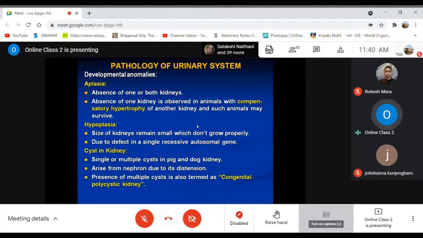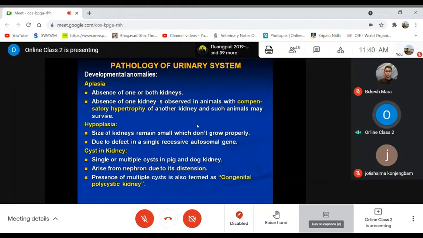It remains small due to some defects in the recessive or autosomal gene, right? So the kidney may remain small and cannot grow up to the mature level. Then next is cyst in the kidney. Cyst, bladder-like, fluid-filled cyst formation.